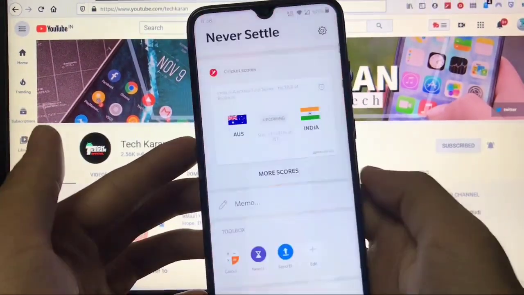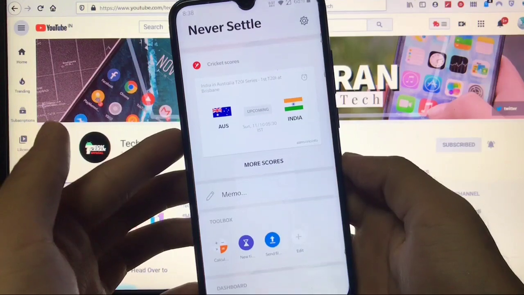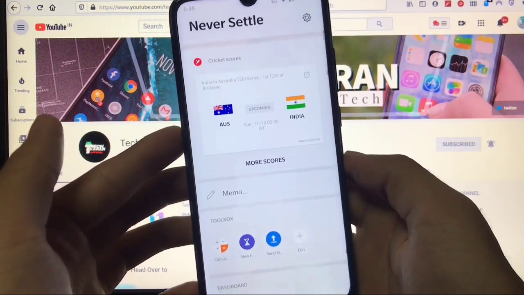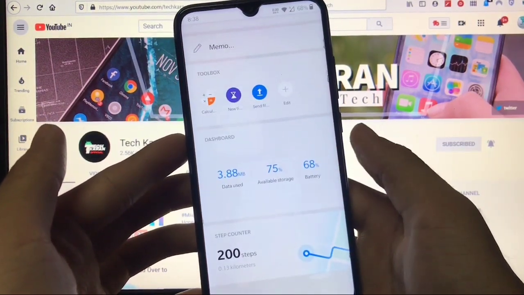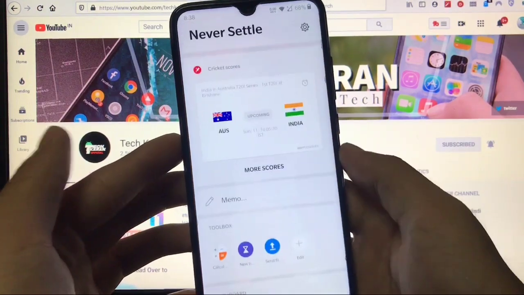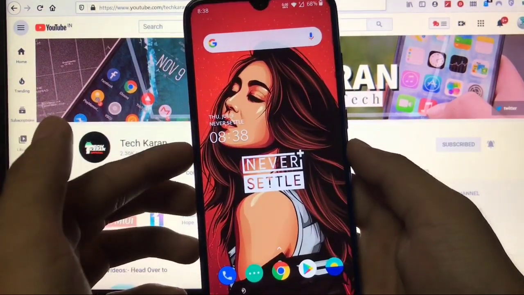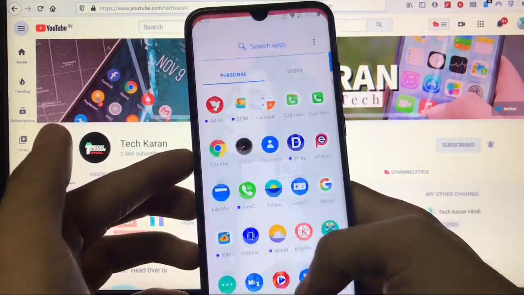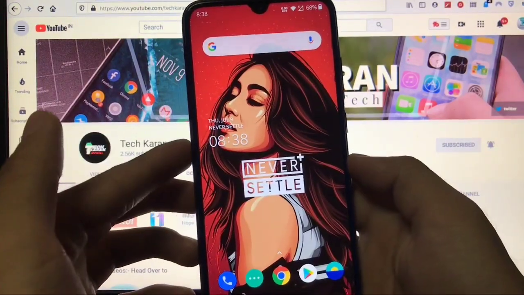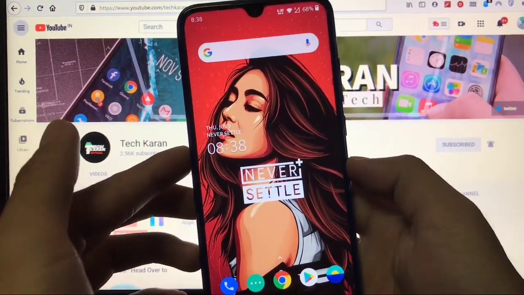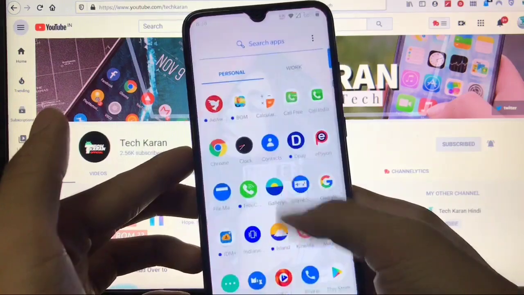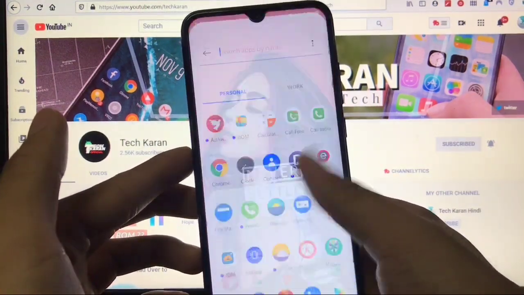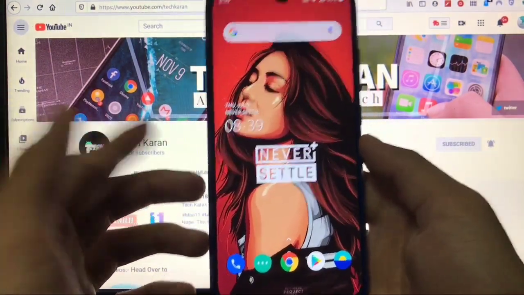Talking about the other things, by swiping right, you can see this shelf available here where you can see a lot of things. Step counter, dashboard, and some other things are available. This one is OnePlus Launcher pre-installed with no lags at all. This is quite fast, and the ROM is totally lag free, quite smooth. And as you can see, the performance is pretty impressive.